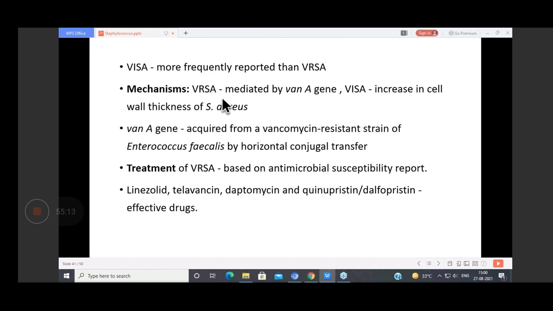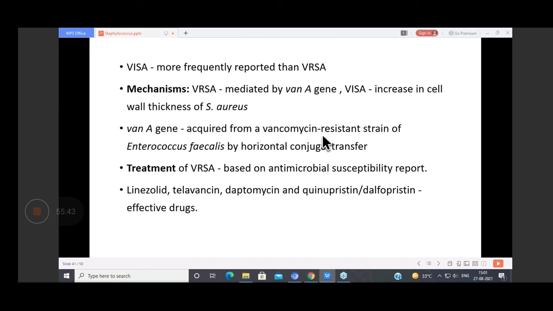So what is the mechanism of VRSA? We have this VAN-A gene. VRSA is made by VAN-A gene. There are other genes as well apart from VAN-A. And VISA is because of an increase in the cell wall thickness of the Staph aureus. Since VISA is vancomycin intermediate Staph aureus, it is because the thickness of the cell wall increases.